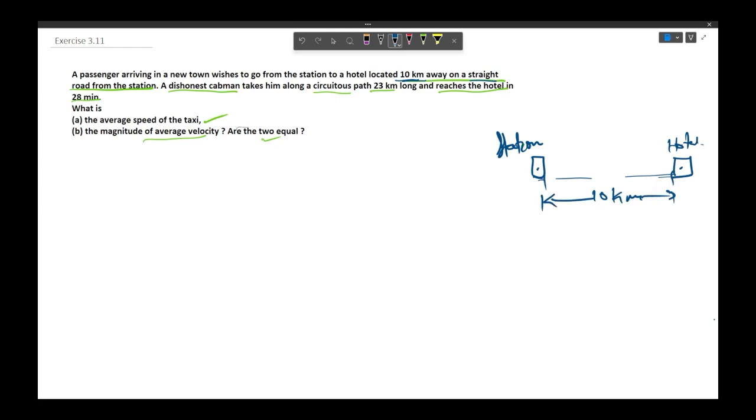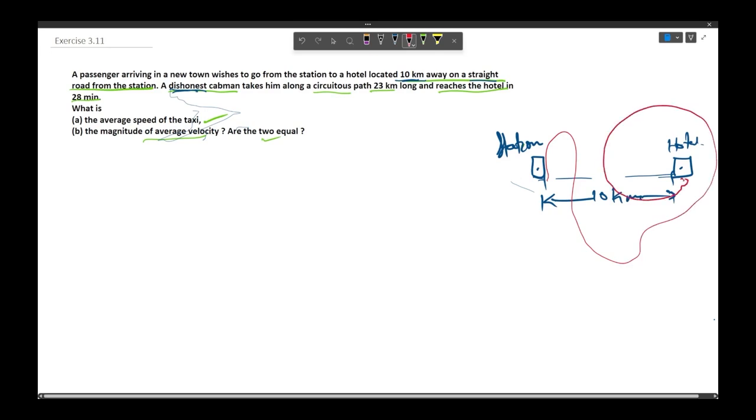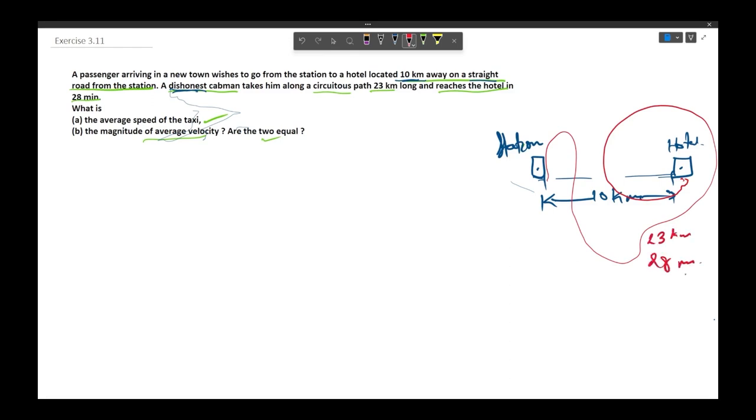Now the case here is that the cabman was a dishonest man. So what he did was, instead of going on a straight line, he started moving on a circuitous path, like revolving like this, and then reached here after 28 minutes and traveling 23 kilometers. So he charged him for 23 kilometers and 28 minutes. So we have to find out the average speed and average velocity.